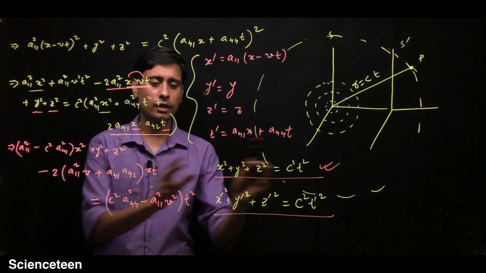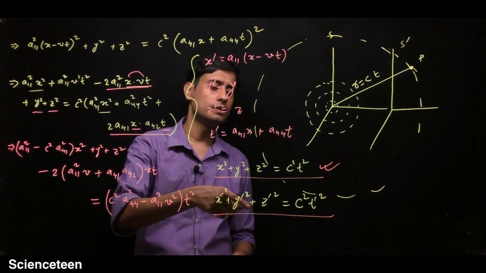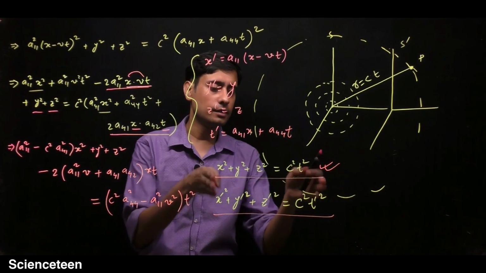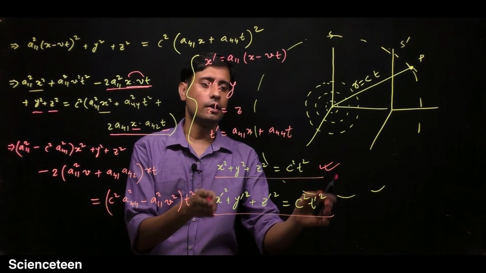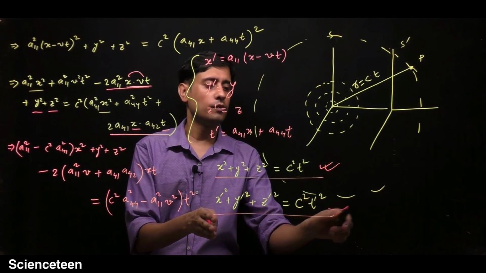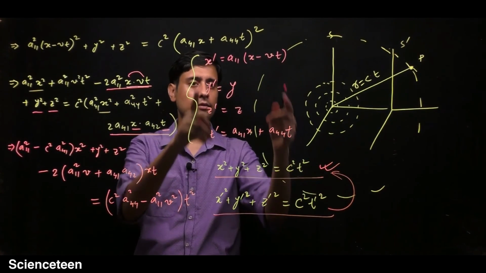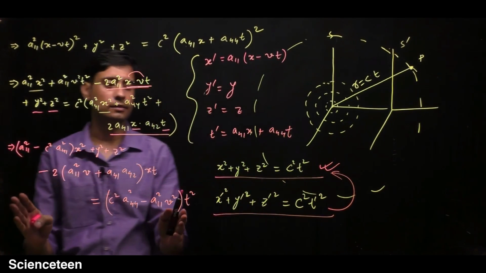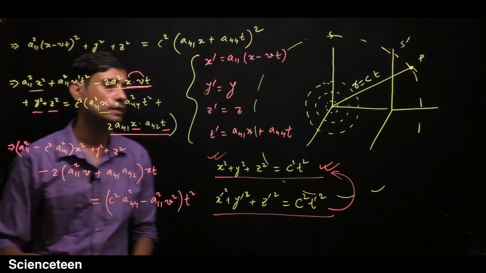If you compare these two equations, we are writing this equation of the sphere in the unprimed frame. From the unprimed frame this is the equation, but after applying the transformation equation we are getting this. So this equation and this must be the same.